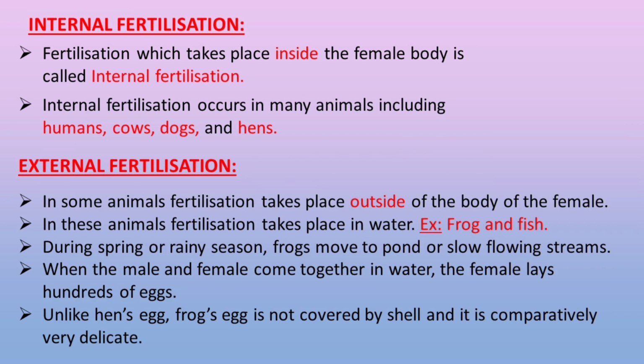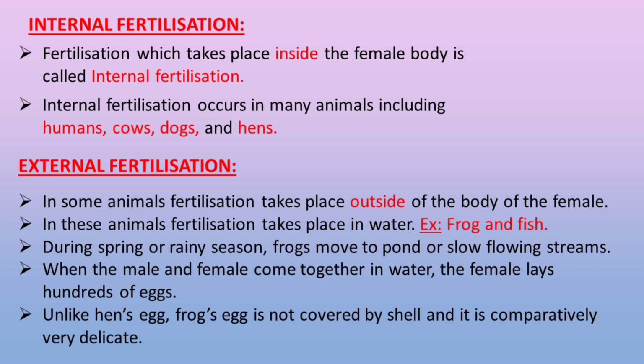Fertilization is of two types. The first one is internal fertilization and the second one is external fertilization. First, we will discuss internal fertilization. Fertilization which takes place inside the female body is called internal fertilization. Internal fertilization occurs in many animals including humans, cows, dogs and hens.